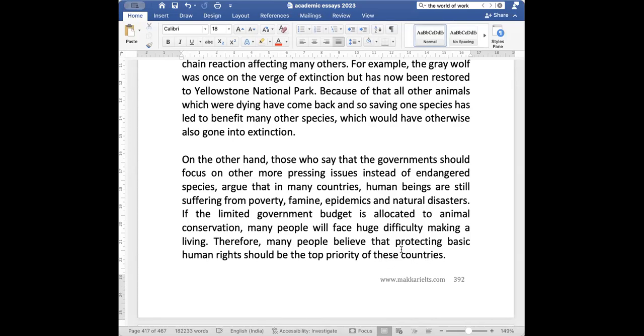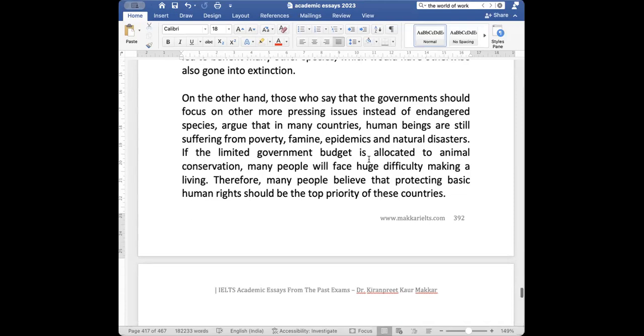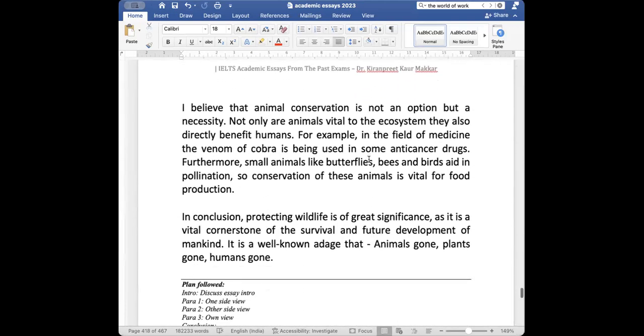So basically, this is the view of those people who say that human problems should be addressed first. Is it easy to make this paragraph? Obviously, you just have to say that they say that all this is happening, and so these problems should be addressed first. Now I have made my paragraph also.